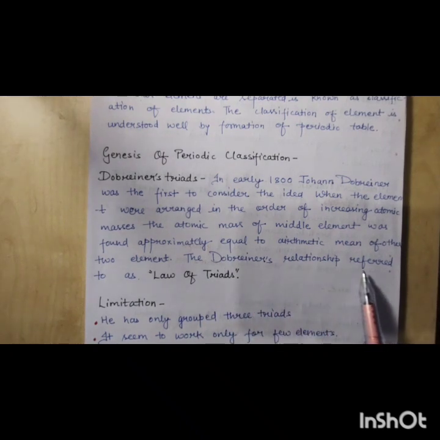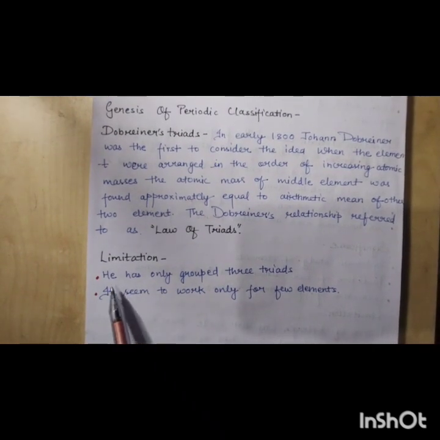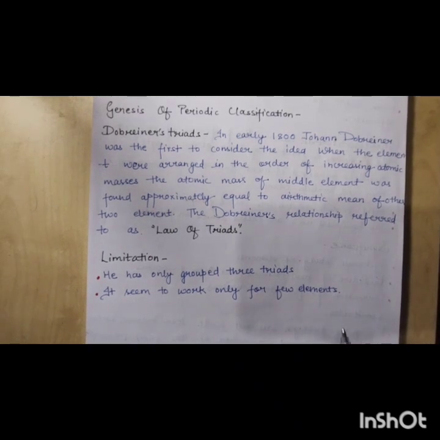Here the Dobereiner relation is referred to as a law, also known as the law of triads. Now there are certain limitations: only three triads were possible, and it seemed to work only for a few elements, and the rest of the elements do not hold Dobereiner's law of triads.